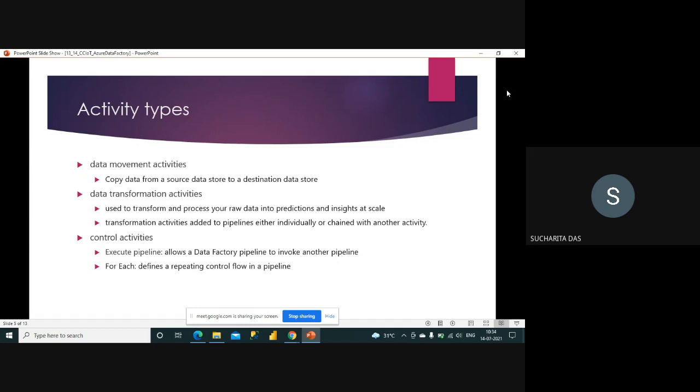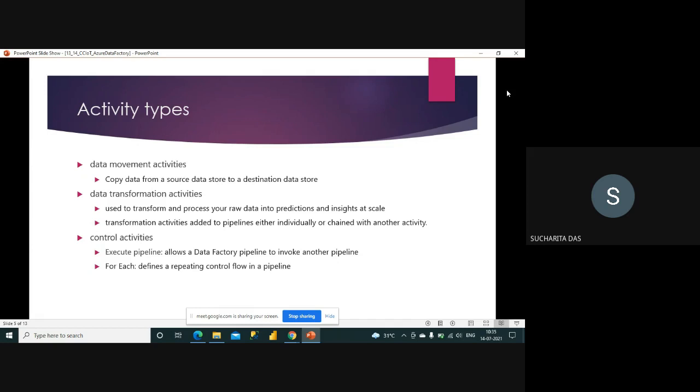Then comes the control activities. Control activities are actually not related to data. It is the other type of work you want to do. I have given 2 examples. One is execute pipeline. Say you have created one pipeline, then you can create one activity, and within that you can execute the pipeline. It's like, say you have created one stored procedure, then you are writing another stored procedure and calling the first stored procedure from there. So it's this type of work.